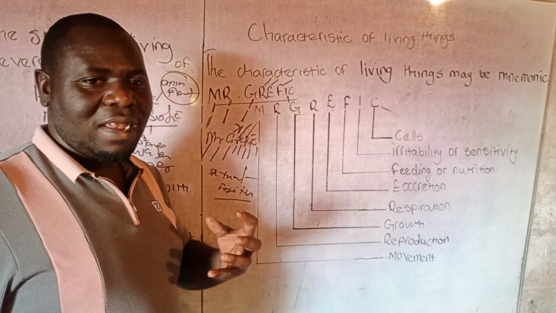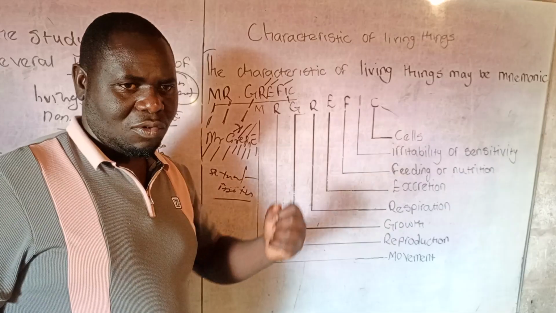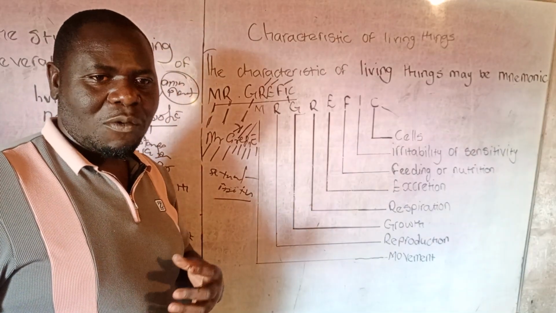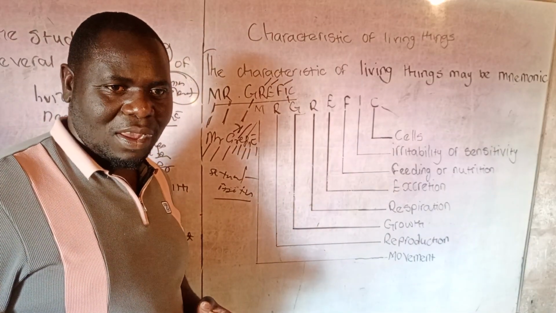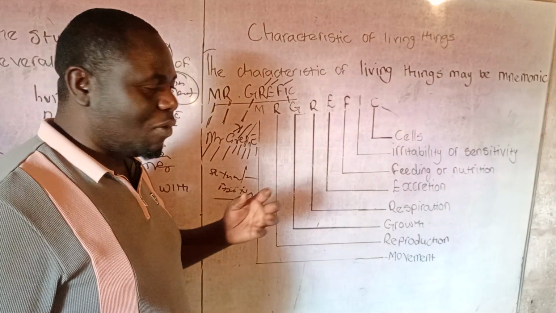For example, plants are able to grow toward light. Even cockroaches run away from light, which means they're sensitive to light.